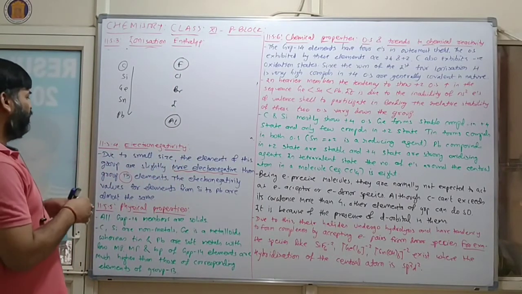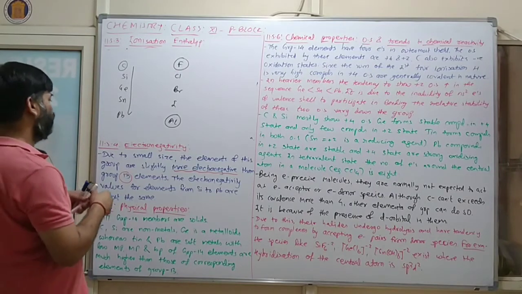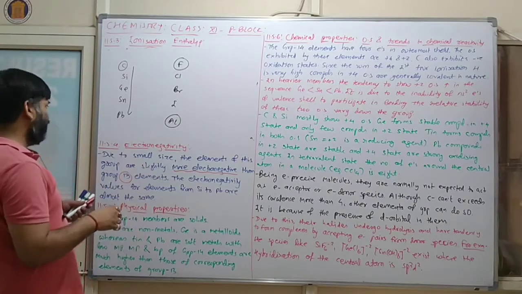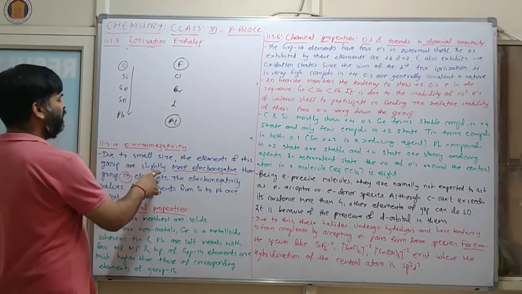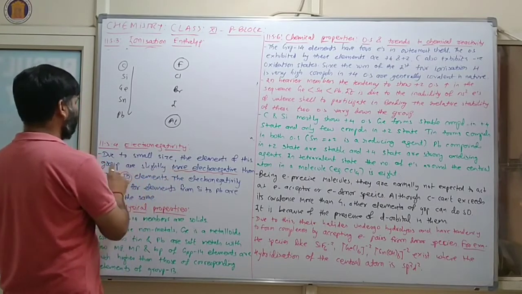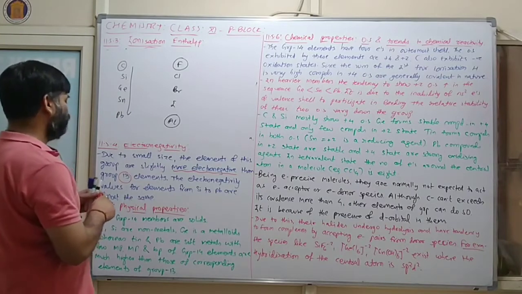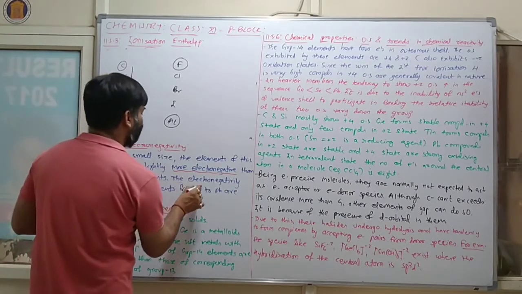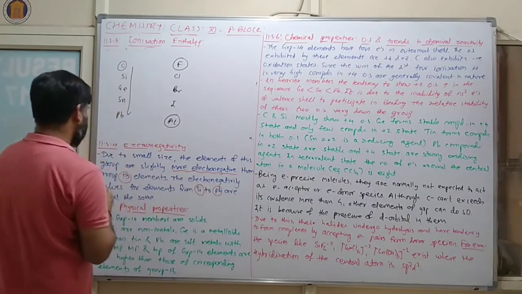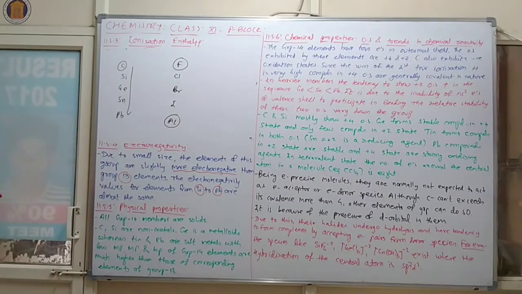Fluorine is highly electronegative in nature. So due to small size, the elements of these groups are slightly more electronegative than group 13 elements. The electronegativity values for elements from silicon to lead are almost the same. Clear?